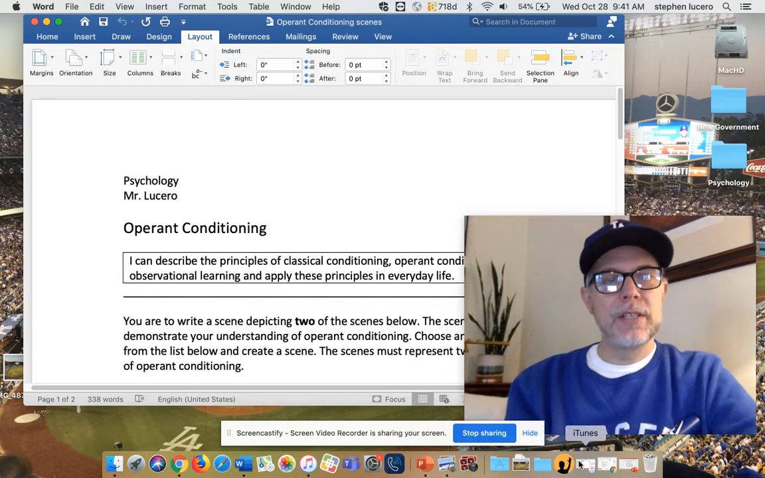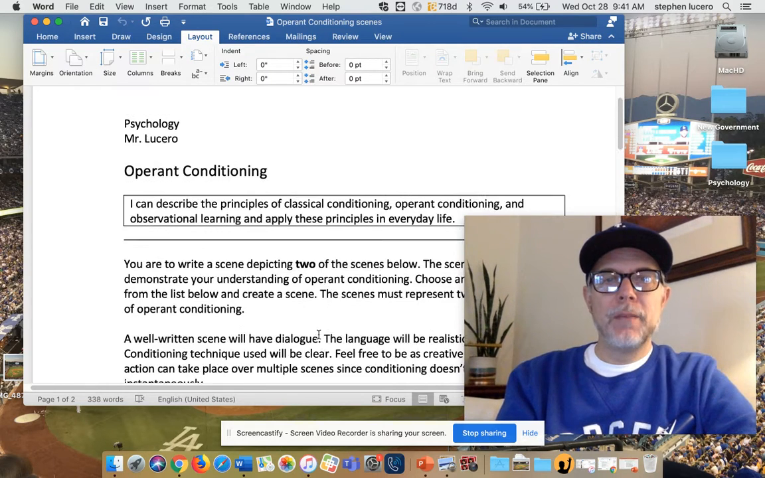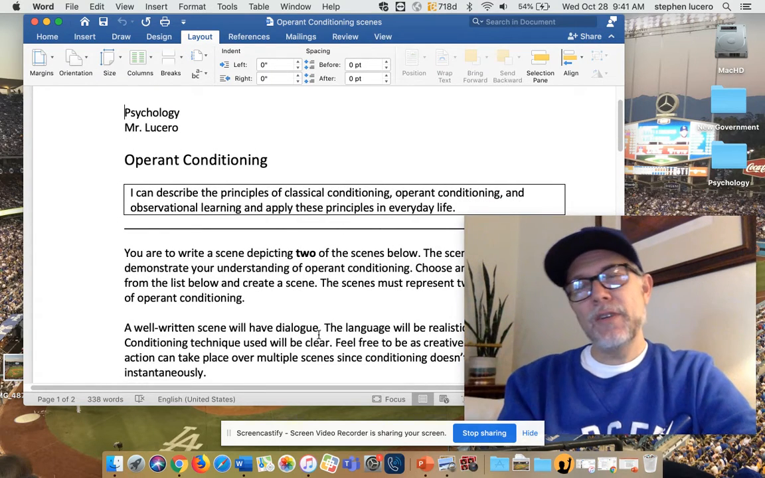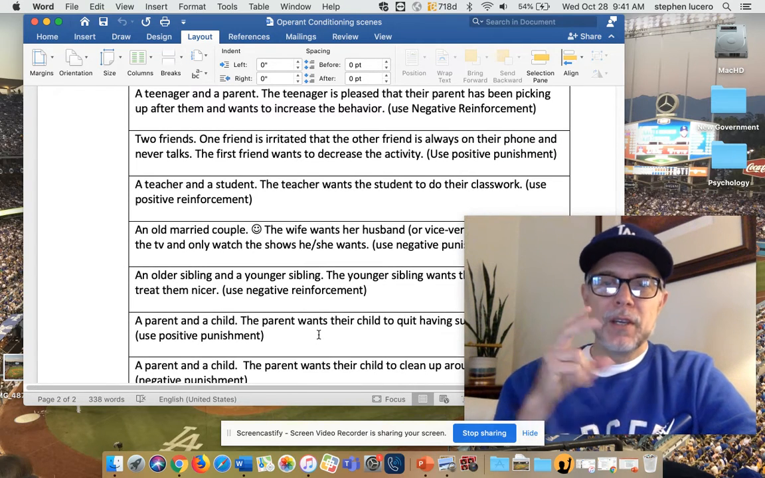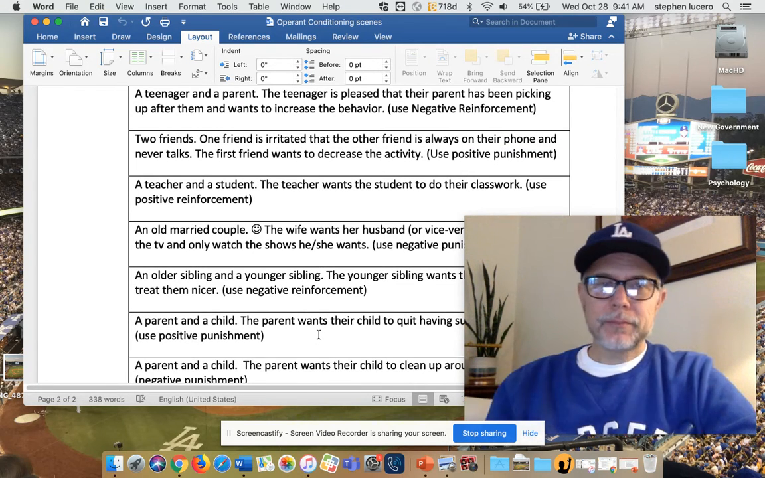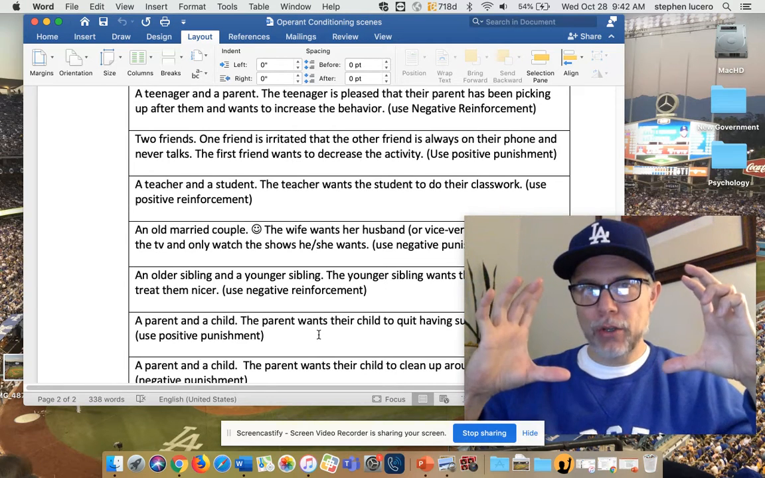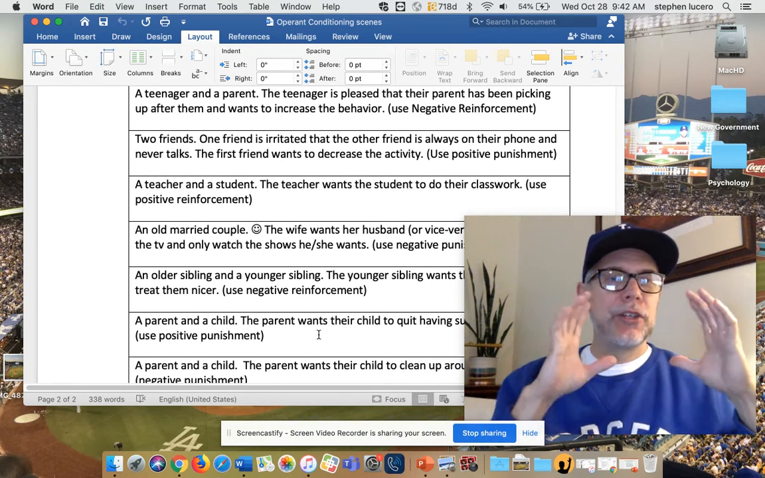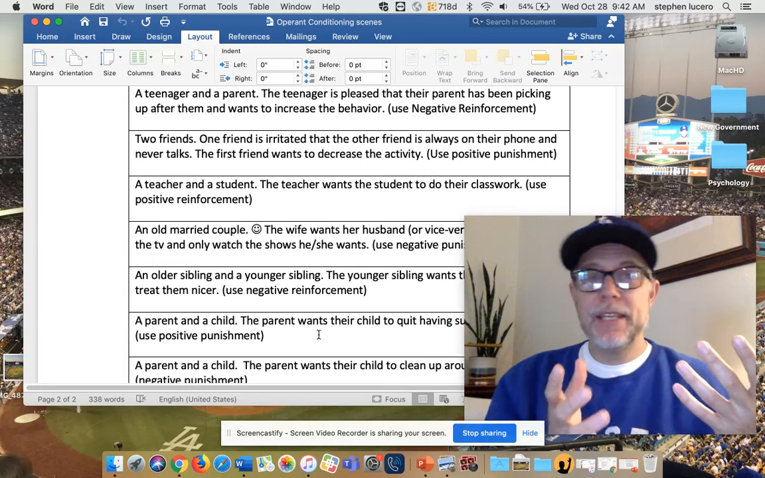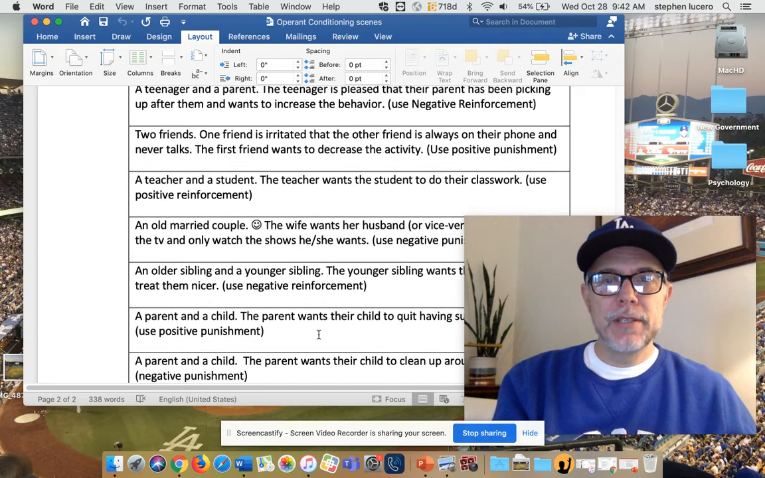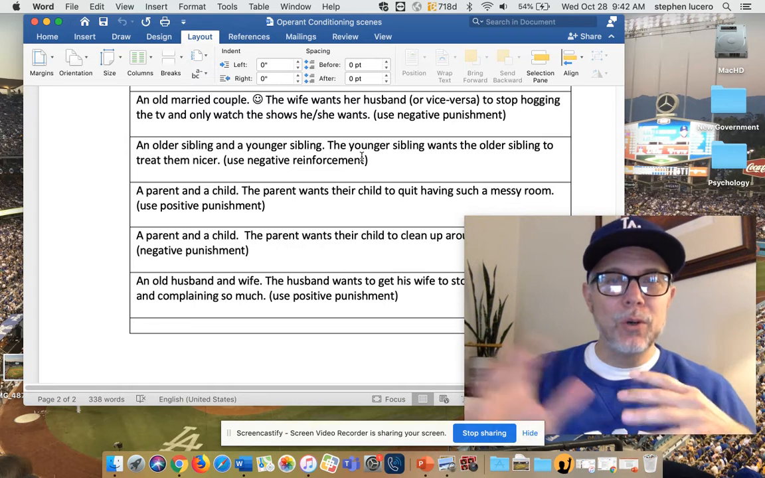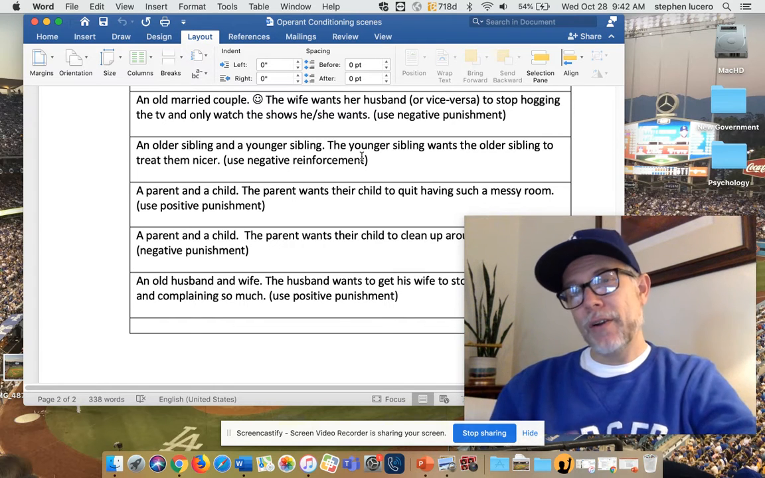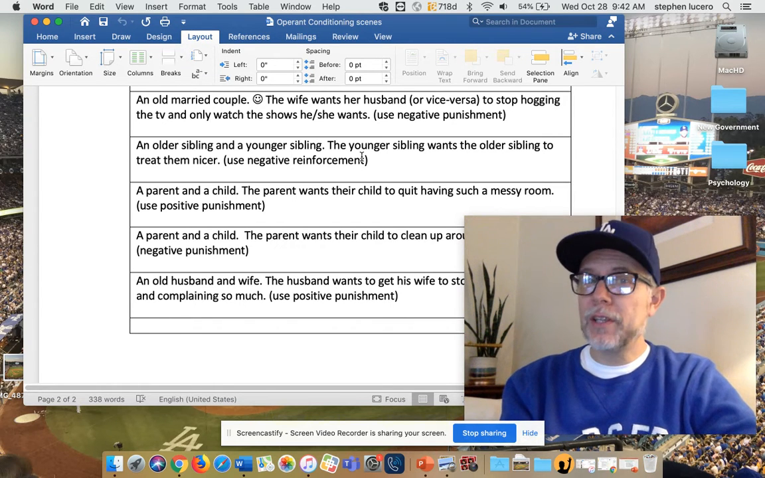What you're going to be doing, it says operant conditioning. I ask that you make a scene. I give you a list of different situations below here. Pick any two you want. You can write a little paragraph. You can actually have dialogue, and you're going to create a scene explaining what's going on. So it says here, an older sibling and a younger sibling. The younger sibling wants the older sibling to treat them nicer. How could they do this using negative reinforcement, if you want to use that one?